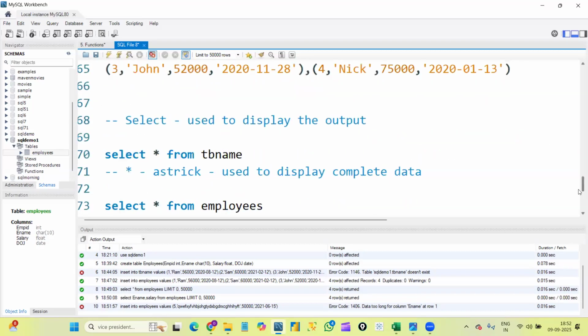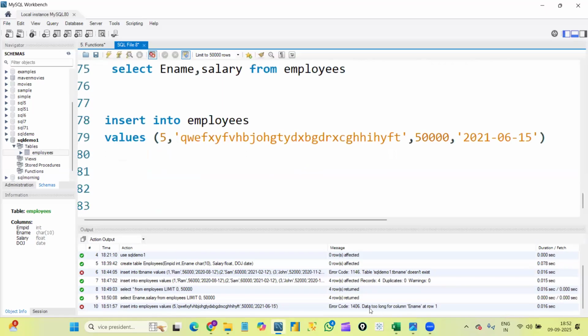As we define size as 10, we are supposed to enter up to 10 characters only. As I enter more than 10 characters in employee name, it is throwing an error stating data too long for column employee name. Whatever data we are entering in that column is too long, right? Like this, it will very clearly give us error messages. By reading the error messages, we will understand what mistake we made. Am I clear?